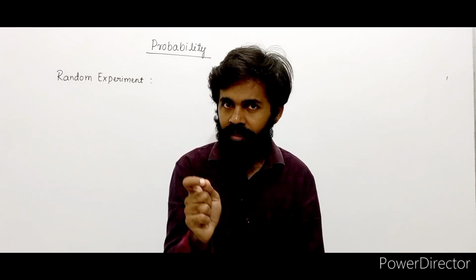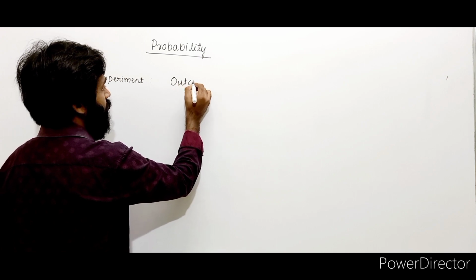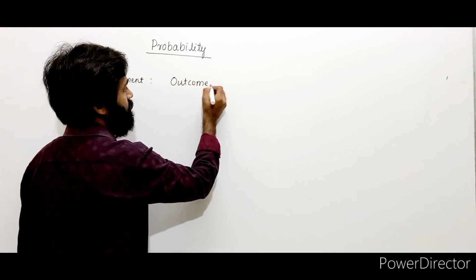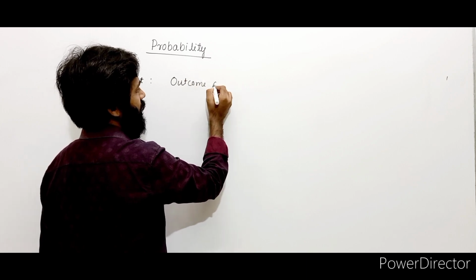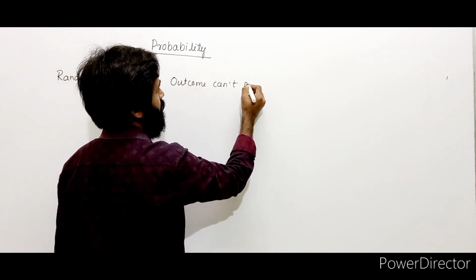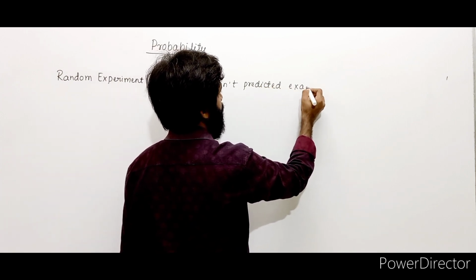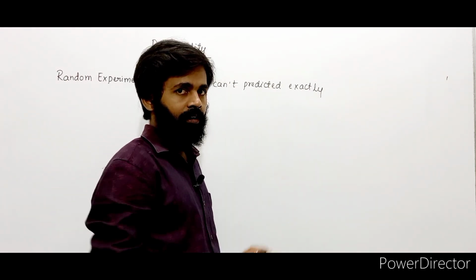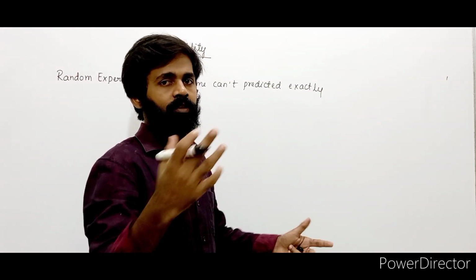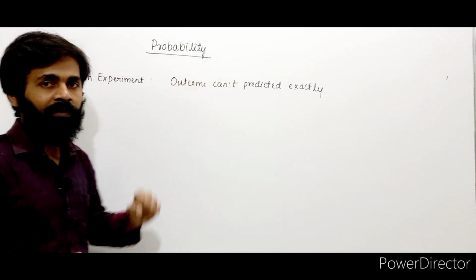So the experiment in which output cannot be predicted is called a random experiment. See here, output or outcome. Let's write: outcome cannot be predicted exactly. We cannot tell we get head only. This time when I toss a coin, you may get head, you may get tail. So that's what a random experiment is.